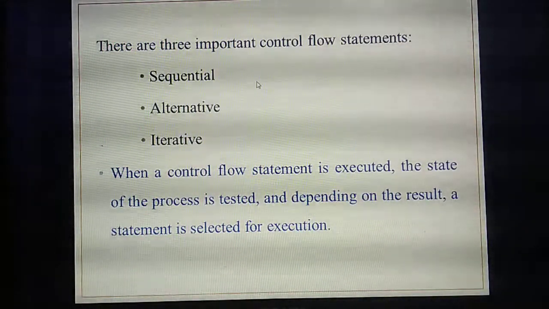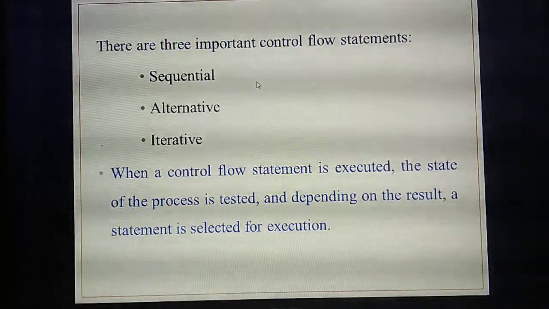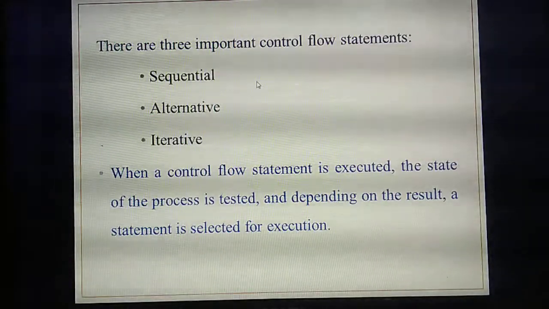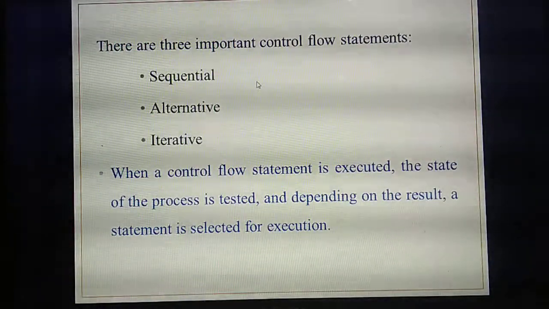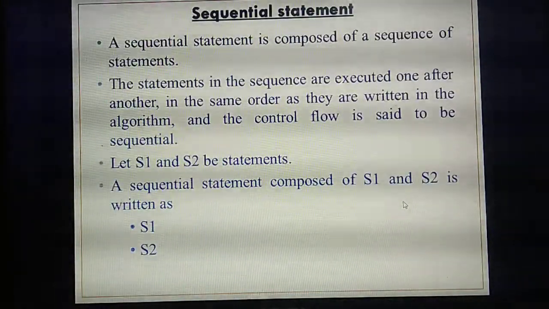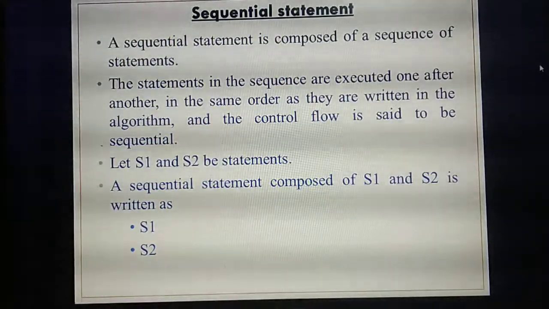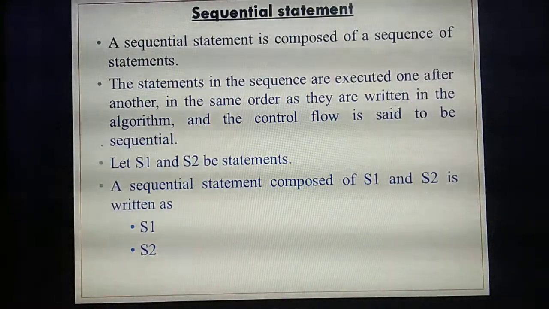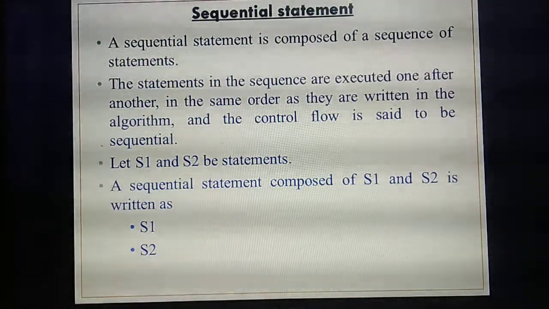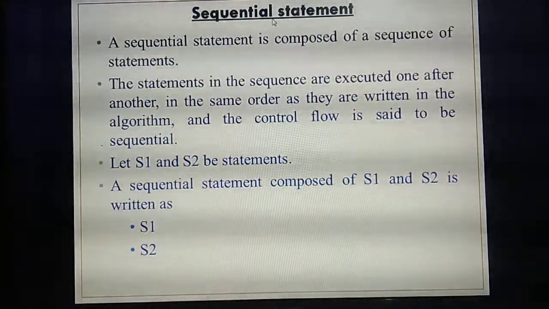Iterative means some statements need to execute again and again, like a loop. That we are calling an iterative statement. So this is the definition for sequential, alternative and iterative. Now we are going to study in detail. First thing is the sequential statement.